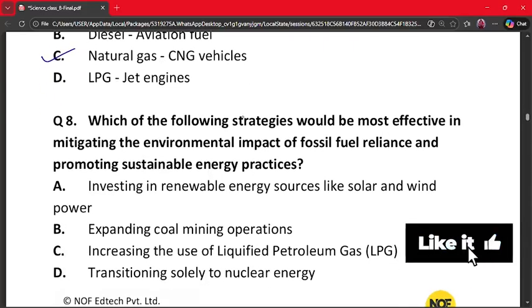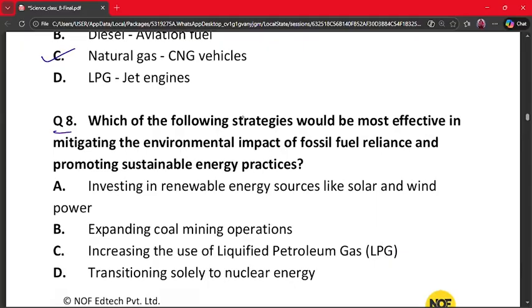Our next question is question number 8. Which of the following strategies would be most effective in mitigating the environmental impact of fossil fuels reliance and promoting sustainable energy practices? A. Investing in renewable energy sources like solar and wind power, B. Expanding coal mining operations, C. Increasing the use of liquefied petroleum gas, D. Transitioning solely to nuclear energy. Our correct answer is option A, because fossil fuels cause pollution and renewable energy is clean and sustainable. So solar and wind energy reduces the emission. They are naturally replenished. So option A is the correct answer.